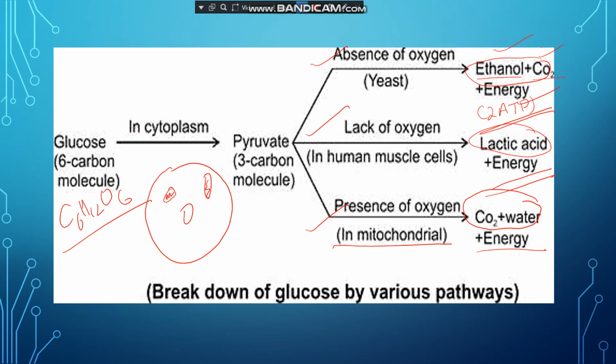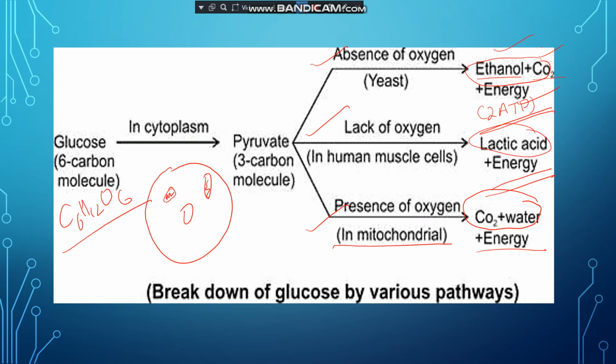You can see this reaction. Glucose converts into ethanol and gives carbon dioxide plus 2 molecules of ATP. This is the formula of ethanol, C2H5OH. Here you can see the breakdown of glucose does not take place completely. Carbon is 6 molecules in glucose, and in ethanol there are 3 molecules of carbon. So no complete breakdown takes place. That's why less energy is released during anaerobic respiration.